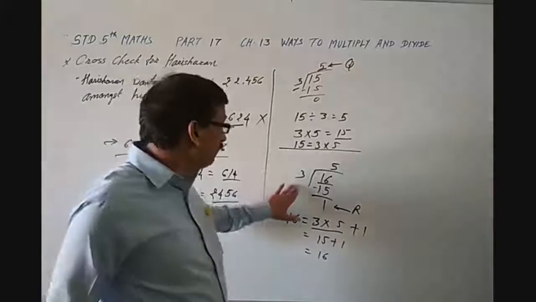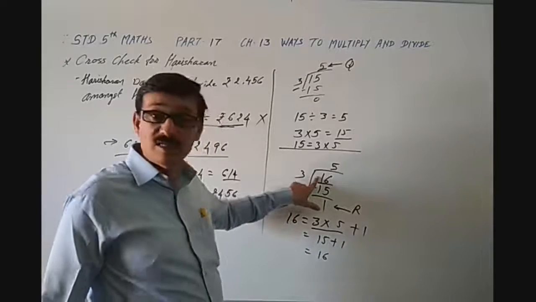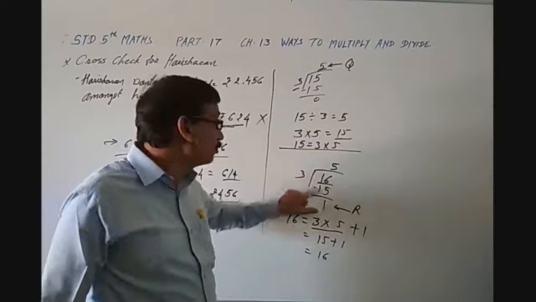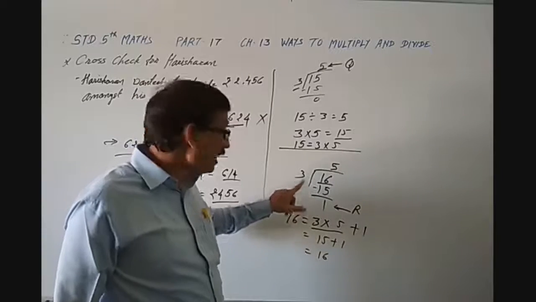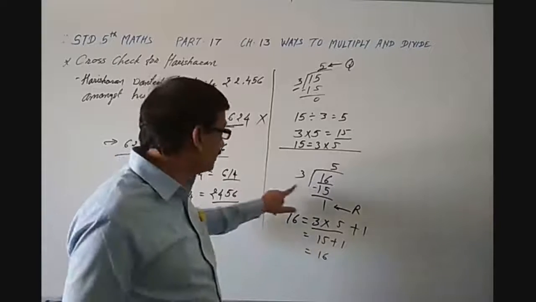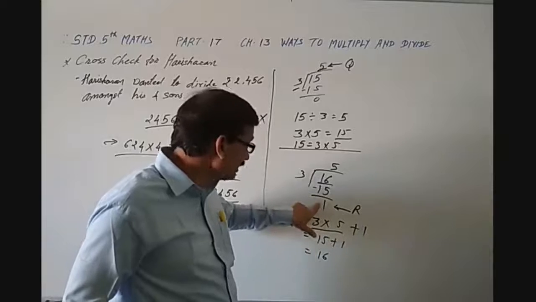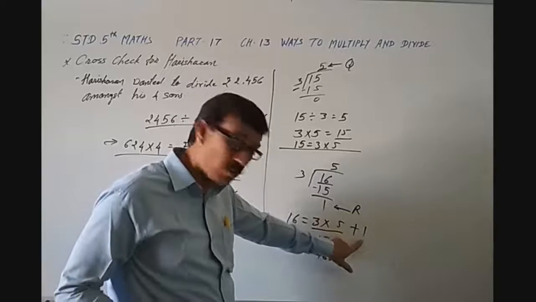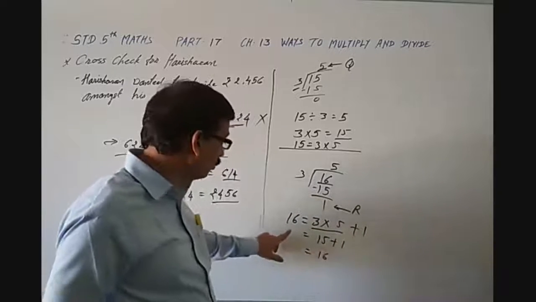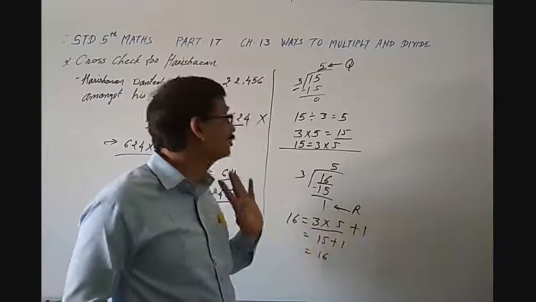So if we could not divide this number, suppose 16, and we get a remainder, then how will we get this? See, 16 is equal to 3 multiplied by 5 plus the remainder, that is 1, and 3 multiplied by 5 is 15, plus 1 is equal to 16.